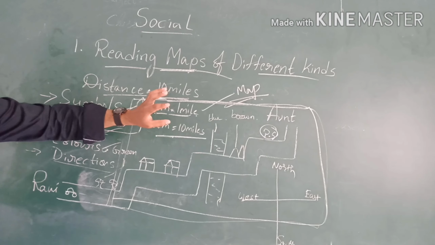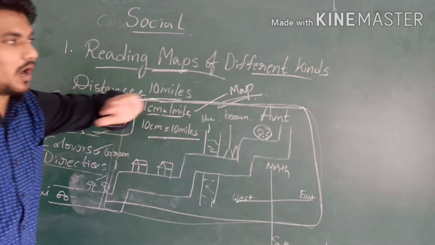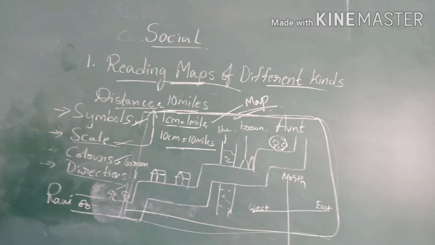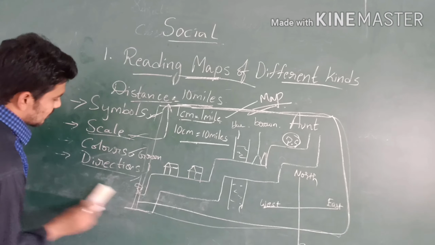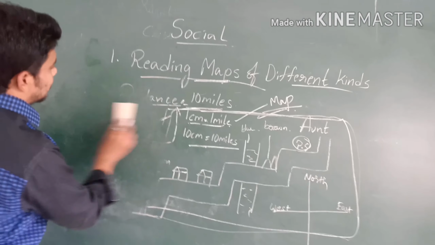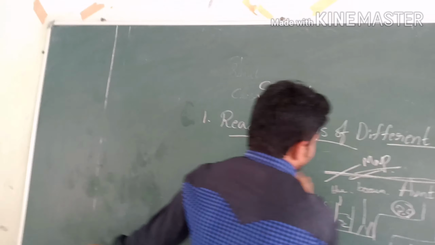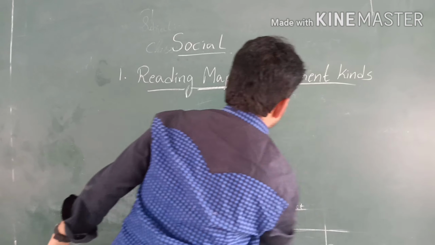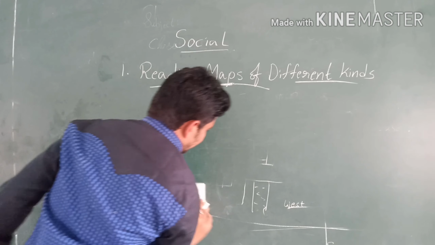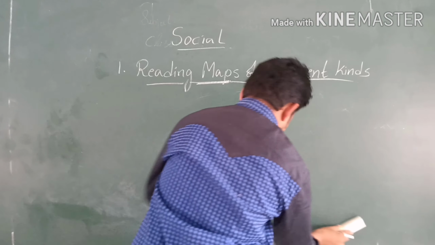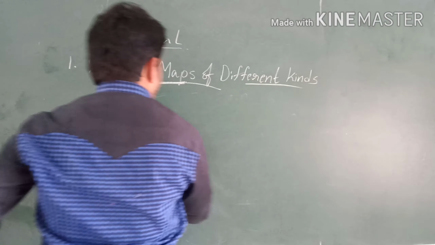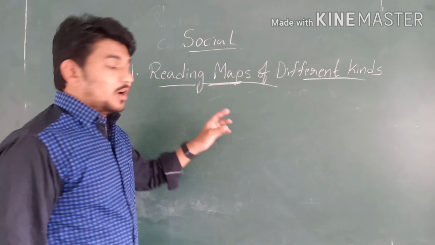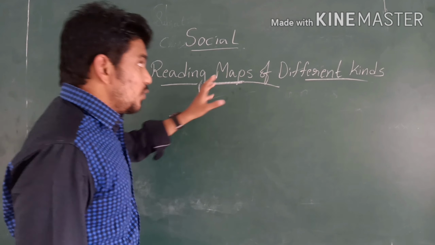Now we are entering into the different types of maps. Are you clear about what a map is now?